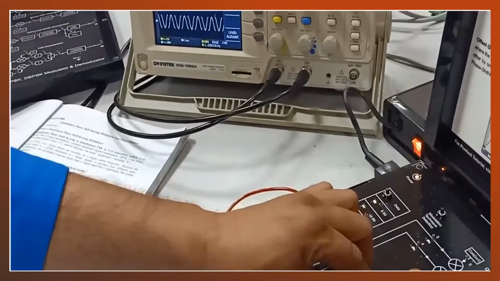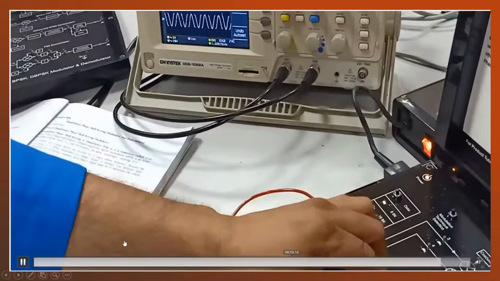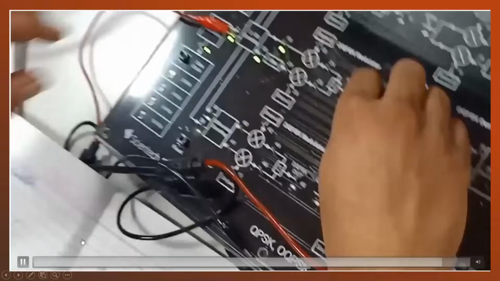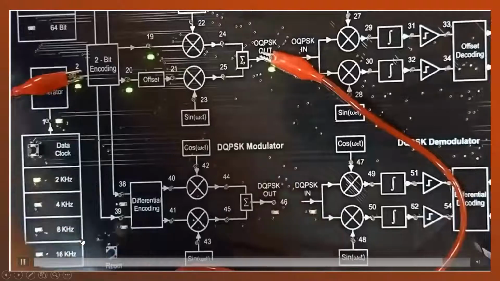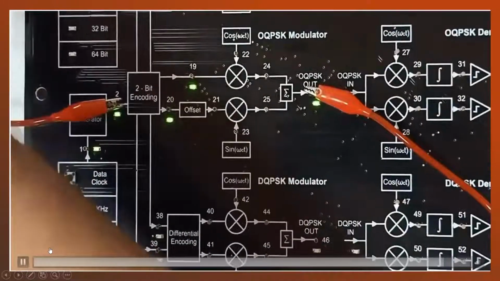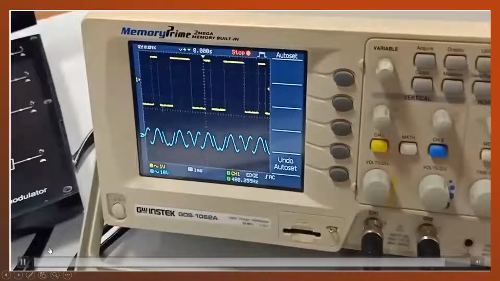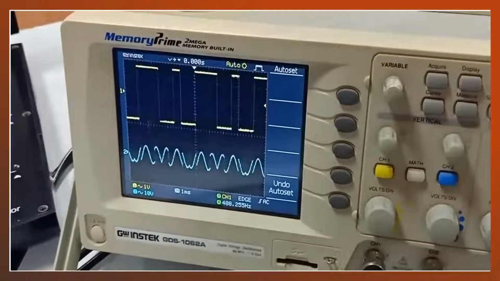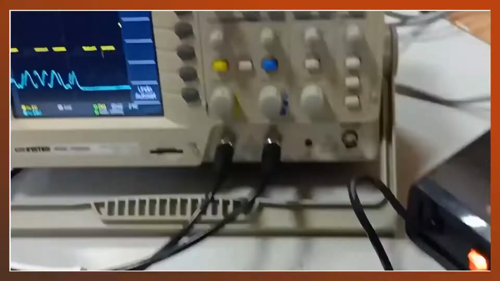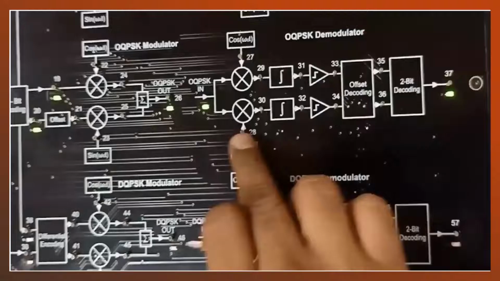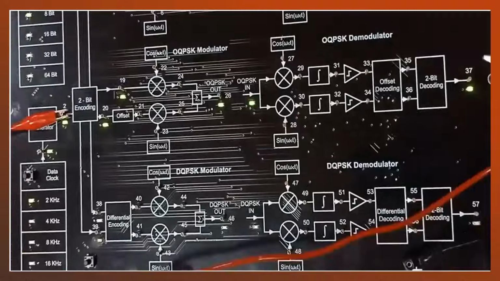This is the offset QPSK, and this is the output of this modulator. Similarly, it will pass through the demodulator.